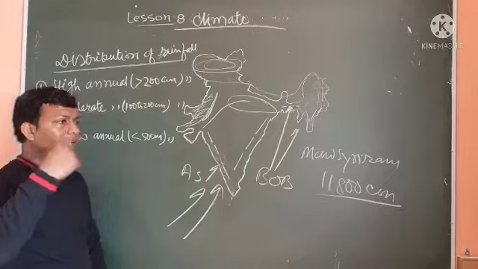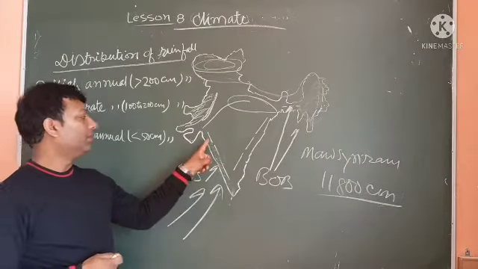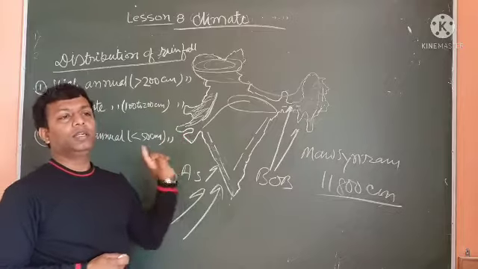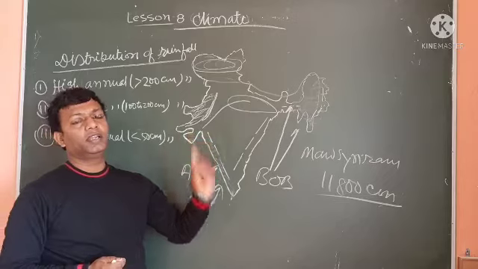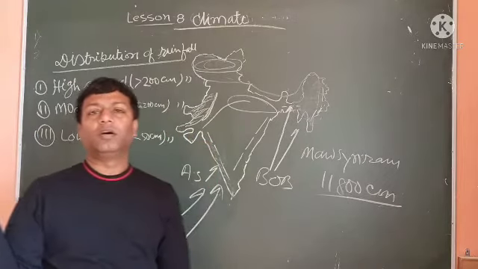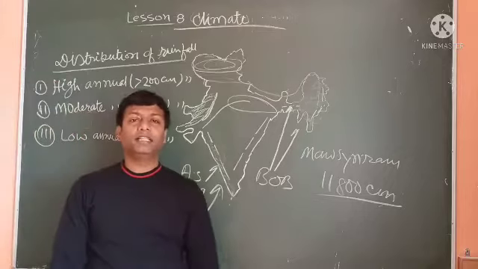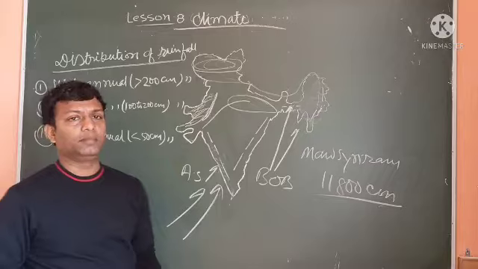Again, a question may be asked: Mumbai receives more than 200 centimeter of rainfall, but Pune receives less rainfall, maybe below 100 centimeter. What is the reason behind it?